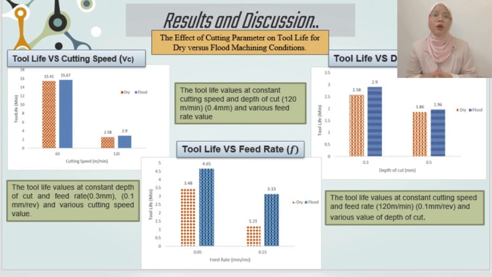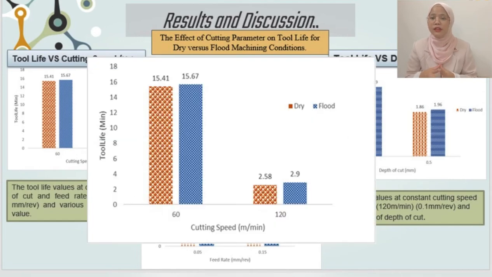Next, the tool life also depends on the cutting speed, feed rate, and depth of cut. The first cutting parameter is cutting speed. The results show various cutting speeds at 60 and 120, while the depth of cut and feed rate are constant at 0.3 and 0.1. The lower cutting speed gives the higher tool life value.